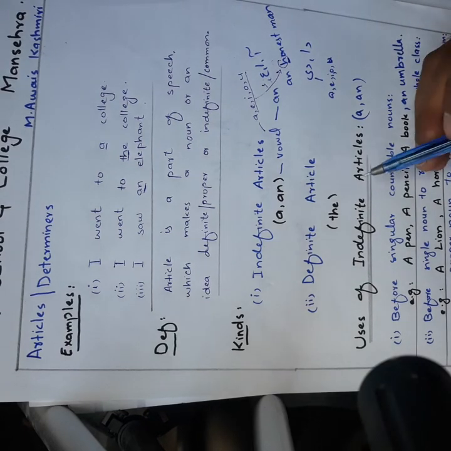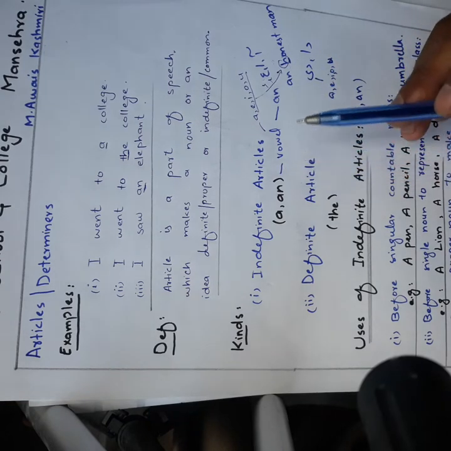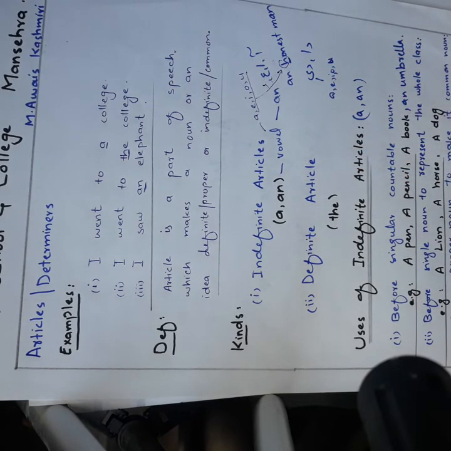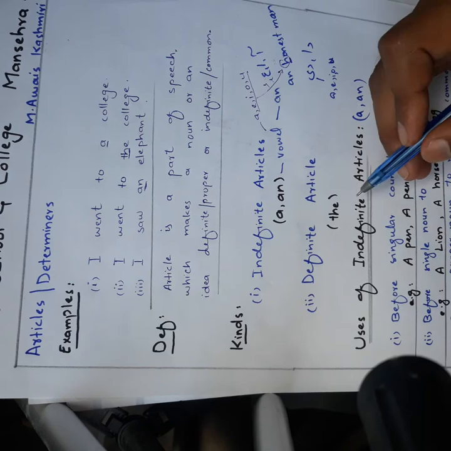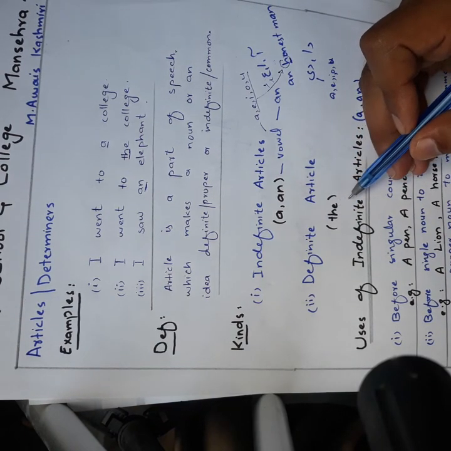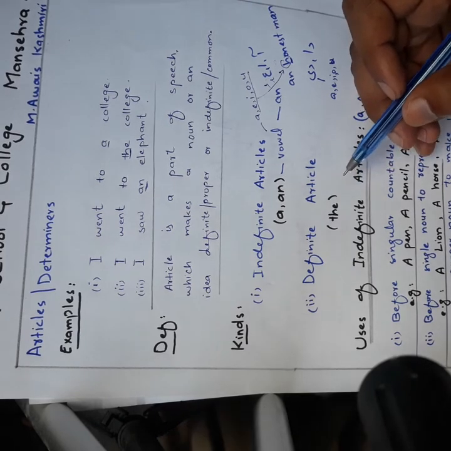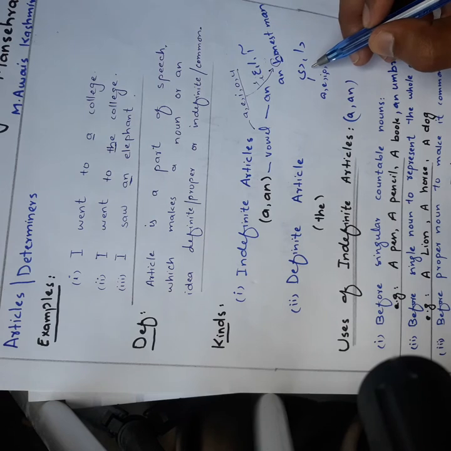Similarly, we have a and an as indefinite articles, and I have told you where we use a and where we use an. Now we come to the definite article, the second kind of article, the. Again we have the question of where we use the and where we use the.